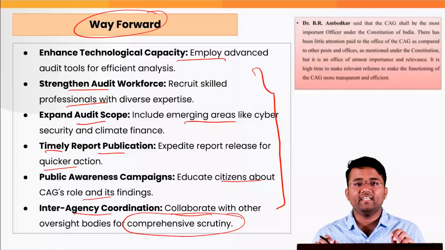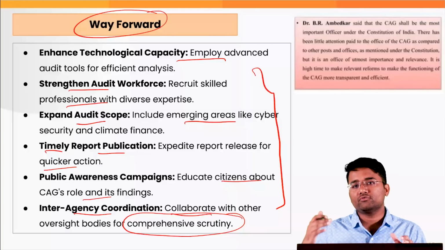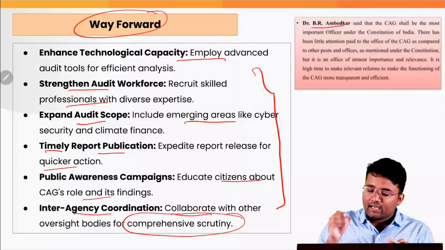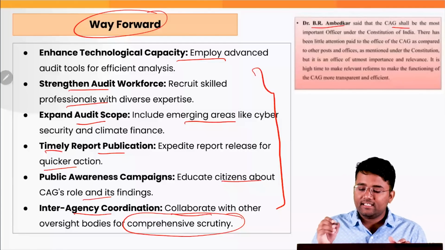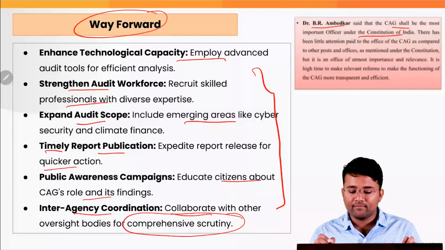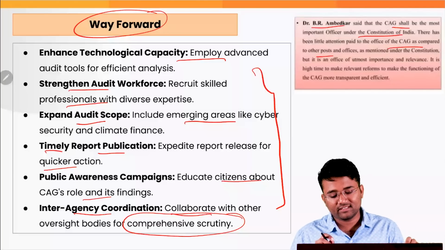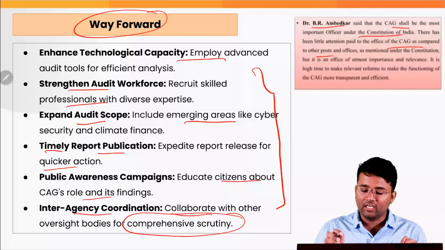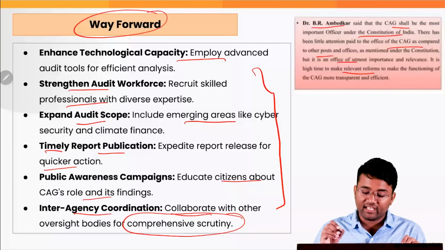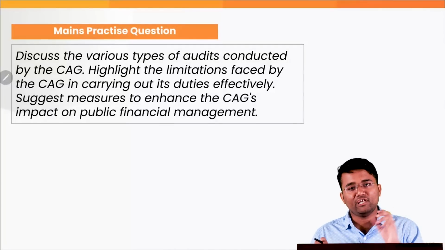And it is very important to ensure that there is impartial and transparent functioning, that there is a CAG that is needed which has various powers, and they have also some mechanism to enforce those powers. Because Dr. B.R. Ambedkar also said that the CAG shall be the most important office and officer under the Constitution of India, and there has been little attention paid to the office of CAG as compared to other posts and offices as mentioned under the Constitution. But it is an office of utmost importance and relevance. It is high time to make relevant reforms to make the functioning of the CAG more transparent and efficient.